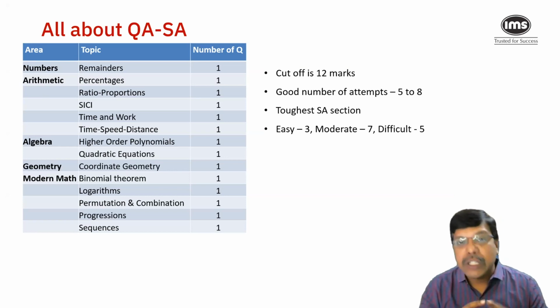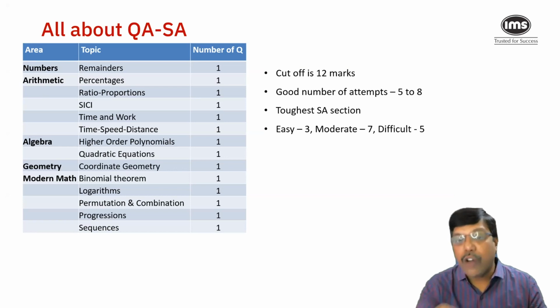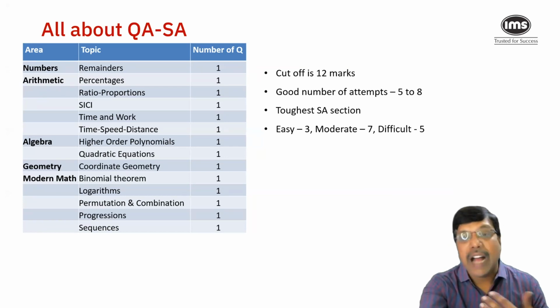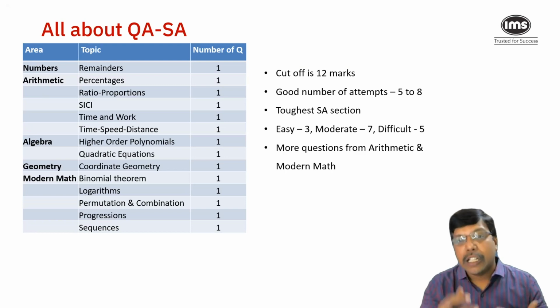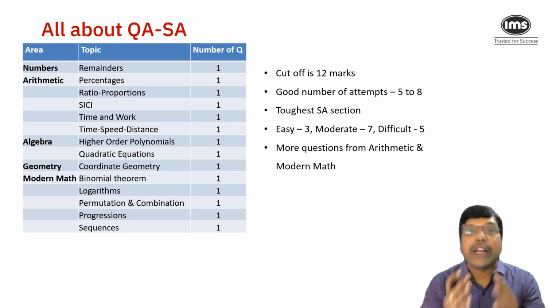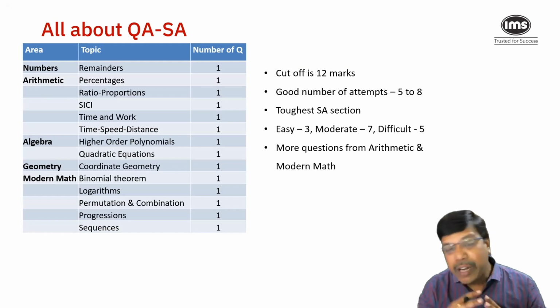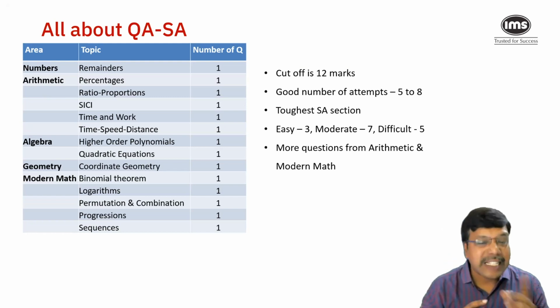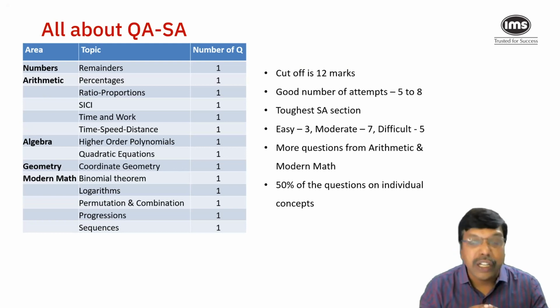Also, if you observe the area-wise categorization of questions in this section, you will see that majority of the questions have come from arithmetic and modern math, whereas the questions from areas like numbers, algebra, and geometry were comparatively on a lower side. One more interesting factor here is that almost half the number of questions in the section were